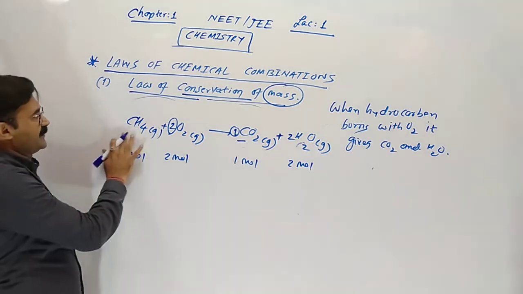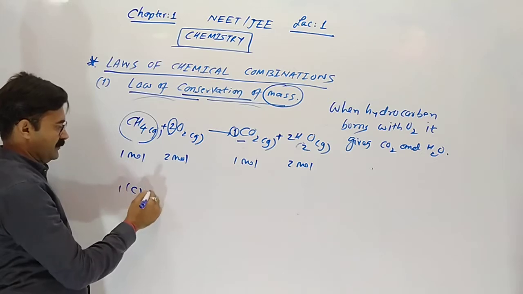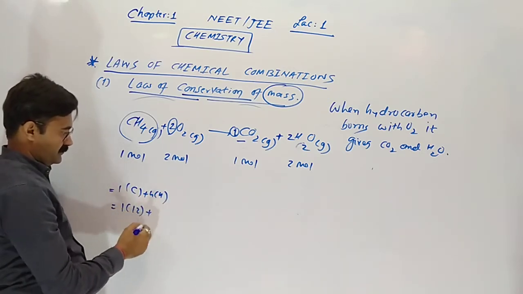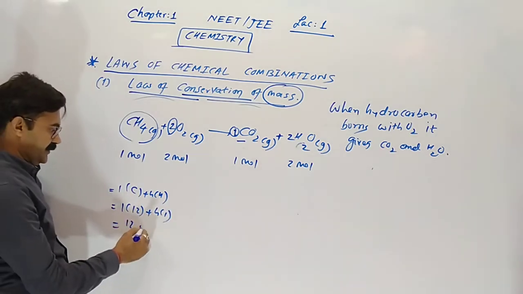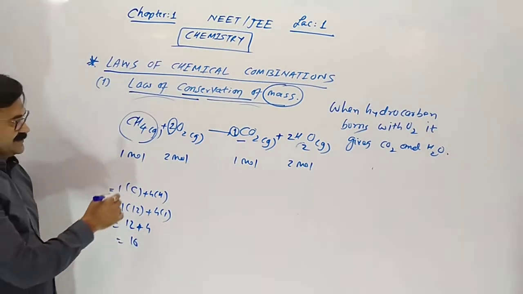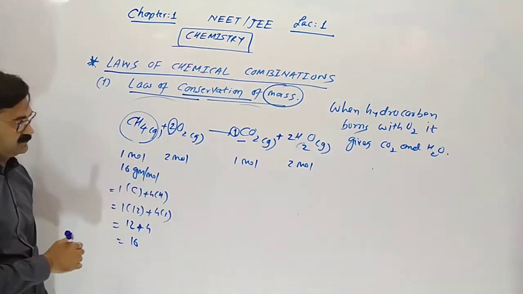So for 1 mole of methane, the molecular mass is 1 carbon and 4 hydrogen. Atomic mass of carbon is 12 and of hydrogen is 1, so 12 plus 4 is 16 gram per mole.